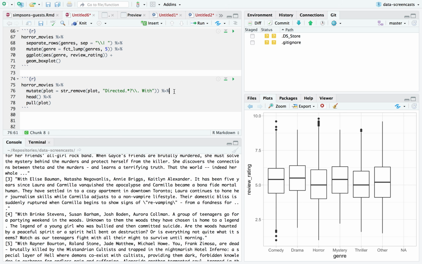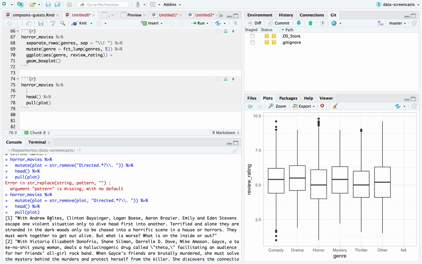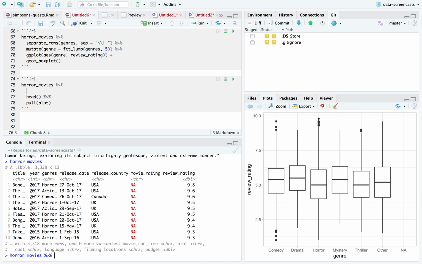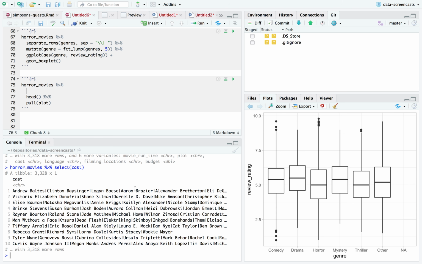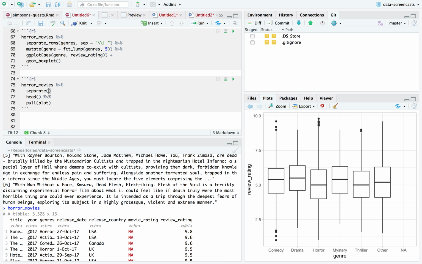Oh, I have a different way to do this that I actually like a little bit more. Do we have a column for director? No, we just have a column for cast. Okay, I am going to use separate. I'm going to separate the plot into multiple columns: director, cast. We already have a cast, so I'm going to call it cast sentence, because that's the whole with sentence, and then the plot.